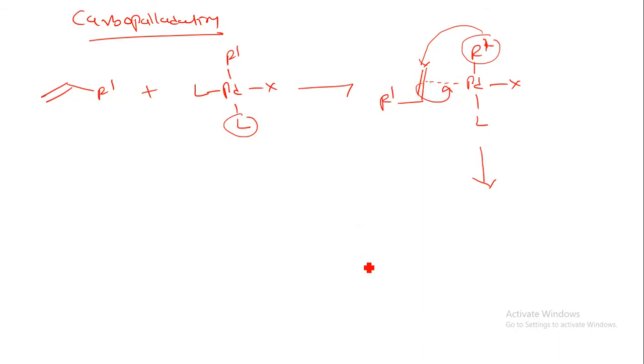So here we can have the R1 group, which is attached to the palladium atom, the palladium metal. This is the palladium metal, this is the X group, this is the L group. Now the C double bond C is broken down here, so you can have the R2 group over here. R1 or R2, let us say that is the R double dash. So this is R double dash. Here you can find the carbon bond, there is the C.